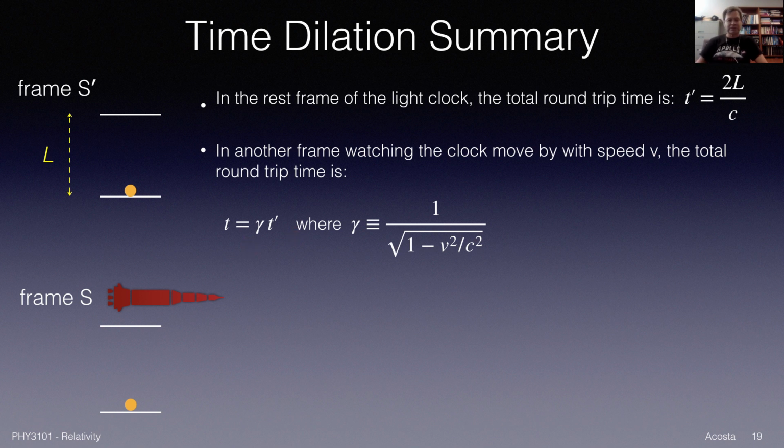Much more succinct. Now, one thing to note is gamma is always greater than or equal to 1. Why is that? Well, v can be 0, so that would be 1 over square root of 1, which is 1, so gamma is 1. If v increases either negatively or positively, I'm squaring it here, so it's a positive number, and I have 1 minus v squared over c squared. This can only be less than 1 in the denominator, even after you take the square root. So something less than 1 in the denominator means the overall expression is greater than 1. So gamma is always greater than or equal to 1.